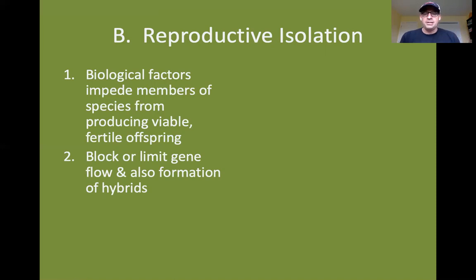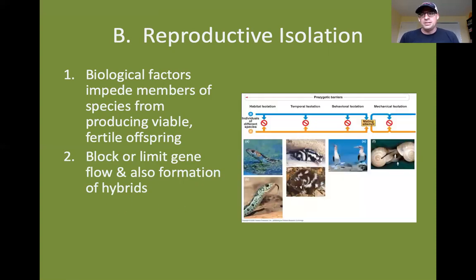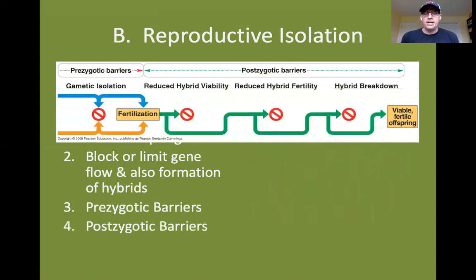These isolating mechanisms are classified generally on whether they occur before fertilization or after fertilization. Any factors that prevent members of two different species from producing viable, fertile offspring that arise before fertilization occurs are referred to as prezygotic barriers, and any ones that arise after are called postzygotic barriers. So we're going to take a look at each of the different types of prezygotic and postzygotic barriers.